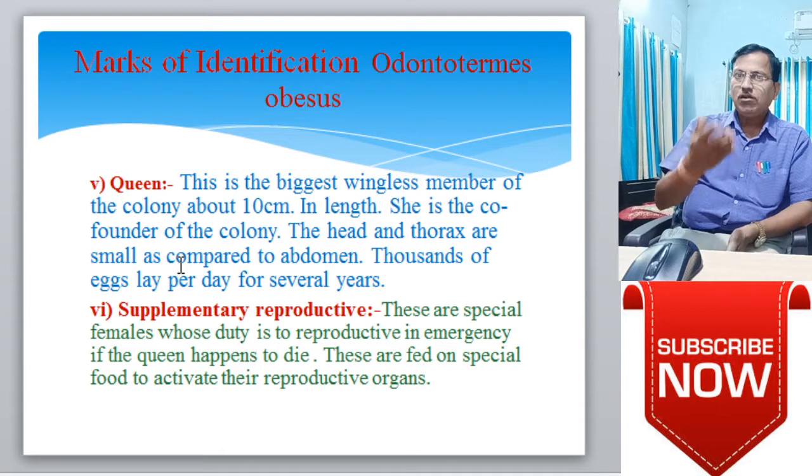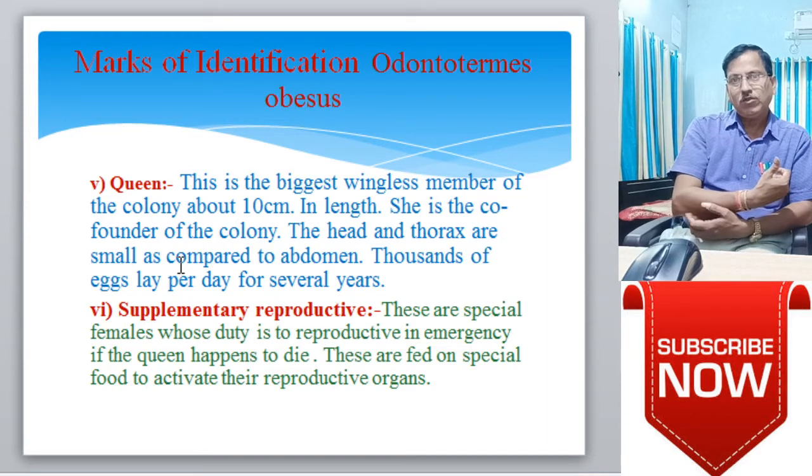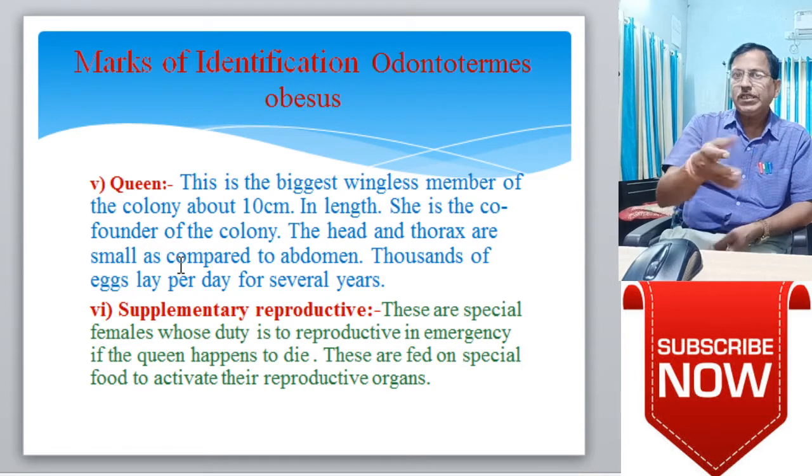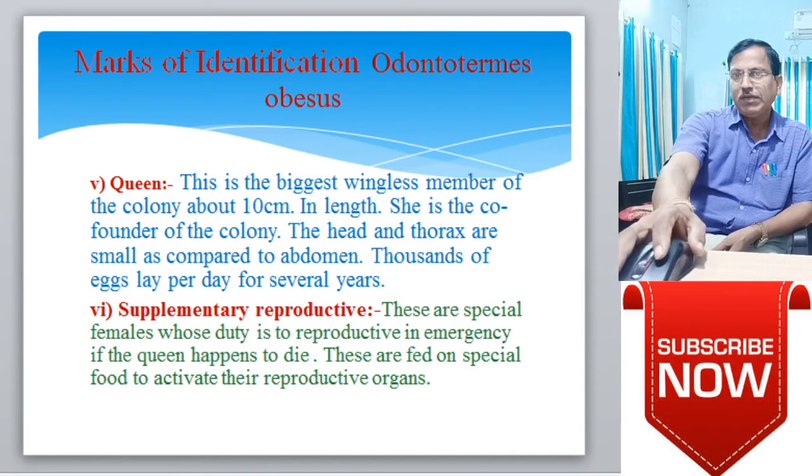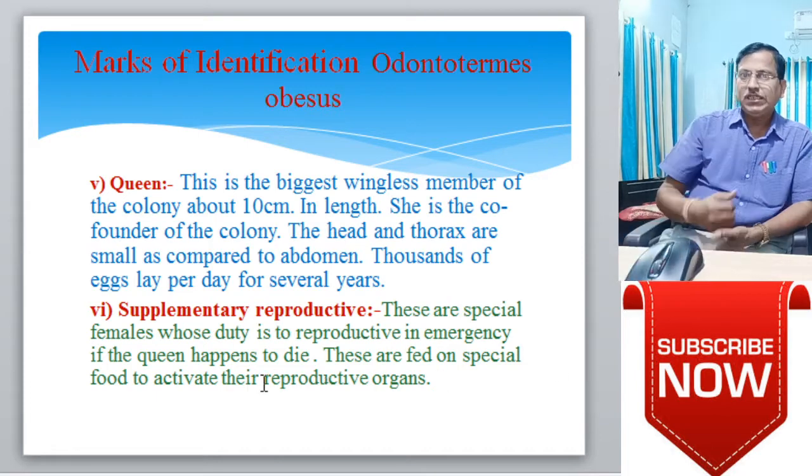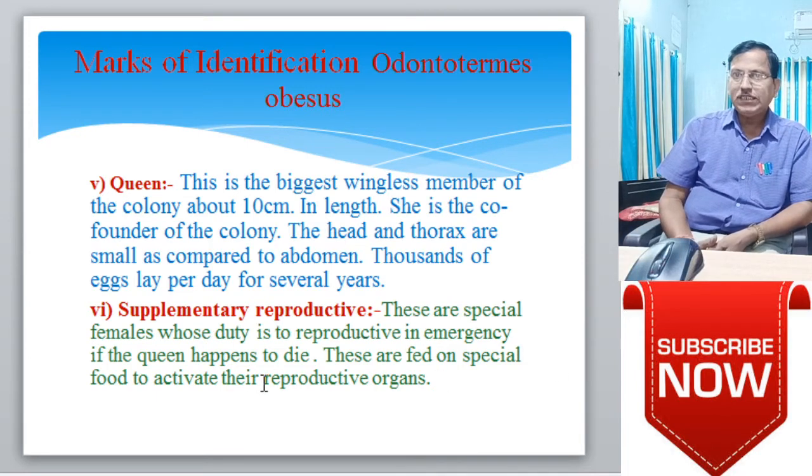Last, sixth, is what we already discussed: the supplementary reproductives. In emergency conditions, when the king as well as the queen die, these supplementary reproductives work in the emergency period. These are special females whose duty is to reproduce in an emergency. If the queen happens to die, these are fed on special food to activate their reproductive organs.